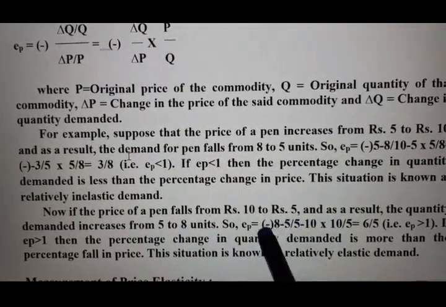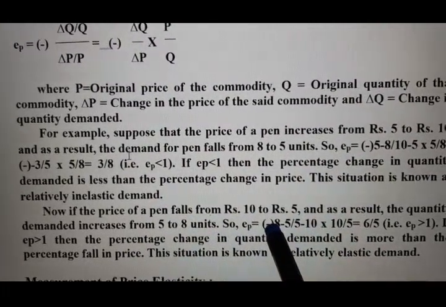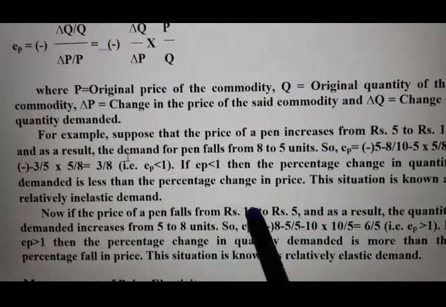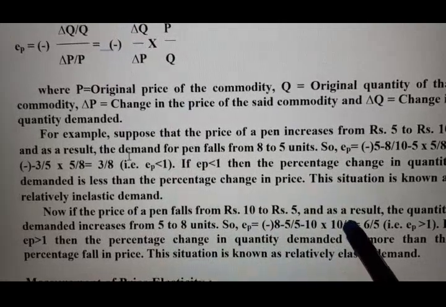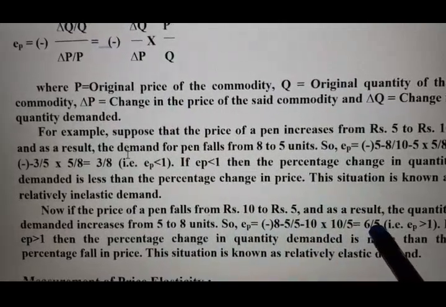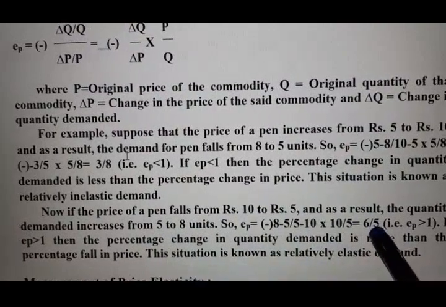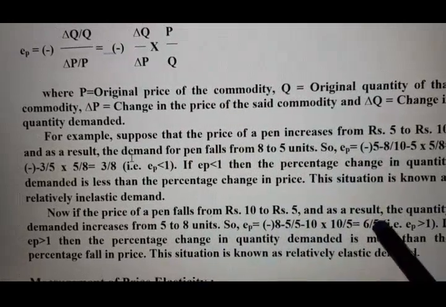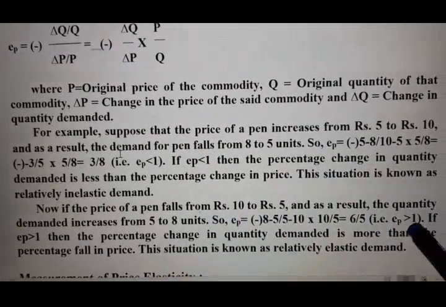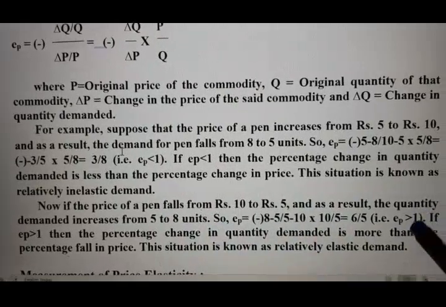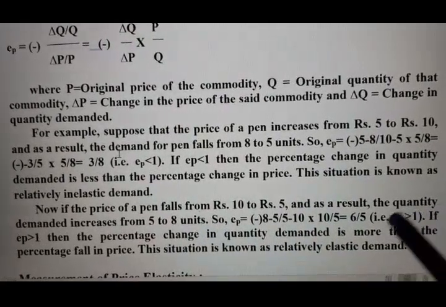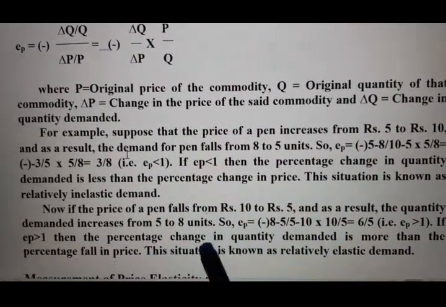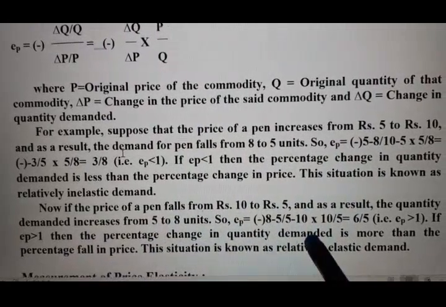The result will be negative, so in order to make it positive, we use a minus sign before the formula. Into original price 10, original quantity 5. If you solve this, the result is coming 6 by 5. You know 6 by 5 is always greater than 1. So we can say here EP is greater than 1. Now what does this imply? What is the meaning of EP greater than 1?